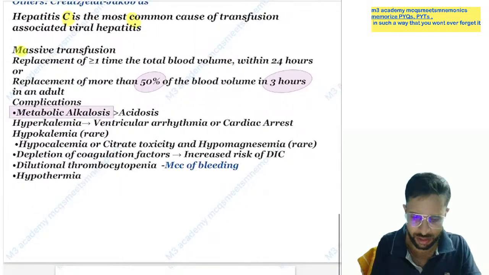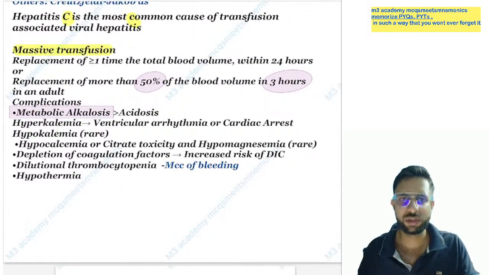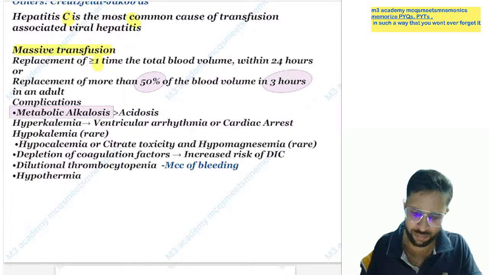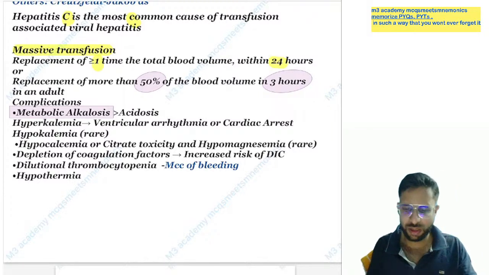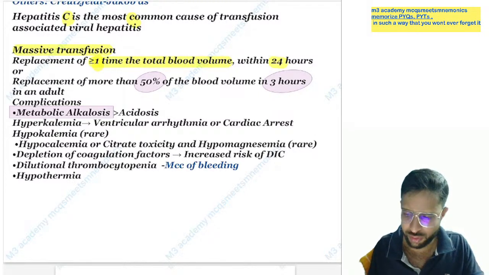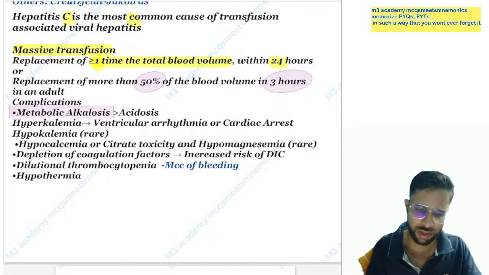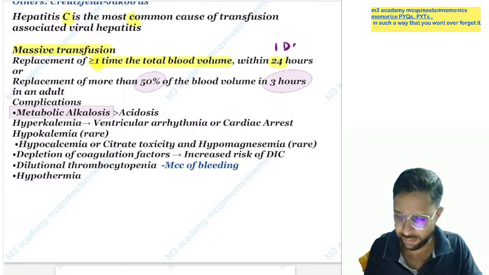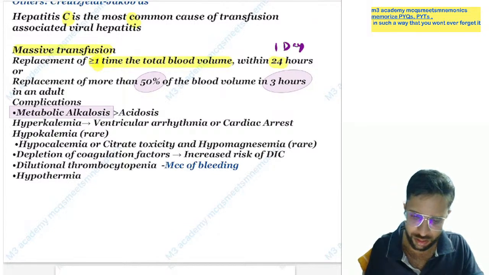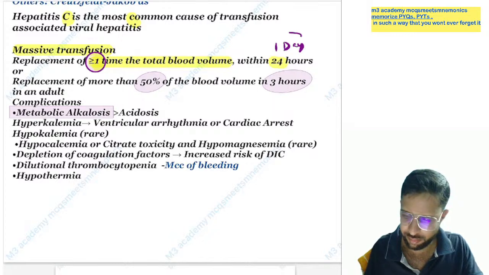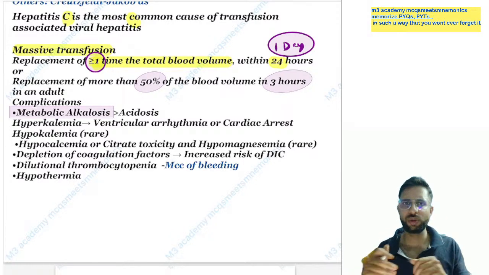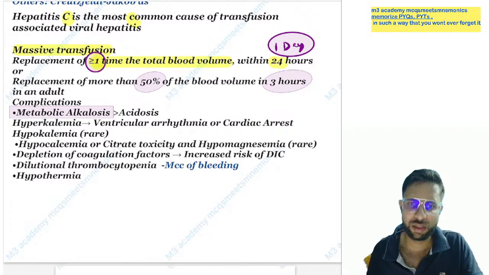Yes, massive transfusion. So what is the definition of massive transfusion? Yes, so one in one means more than one time the total blood volume within 24 hours. So 24 hours means 1 day. You can match one in one: more than one time the blood volume in 1 day.